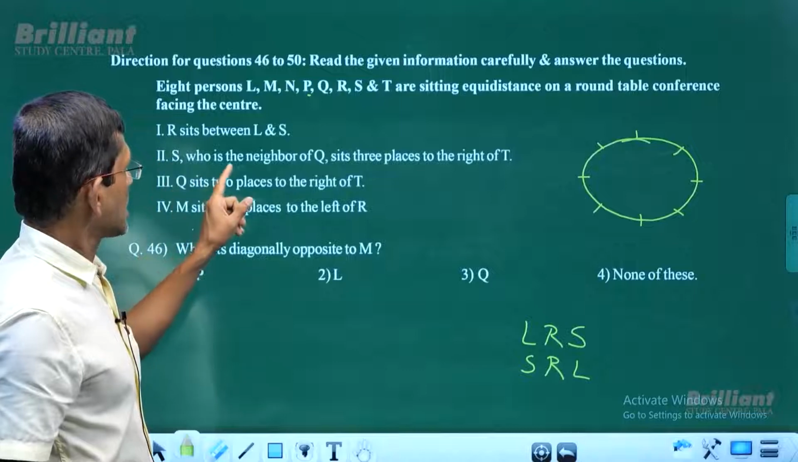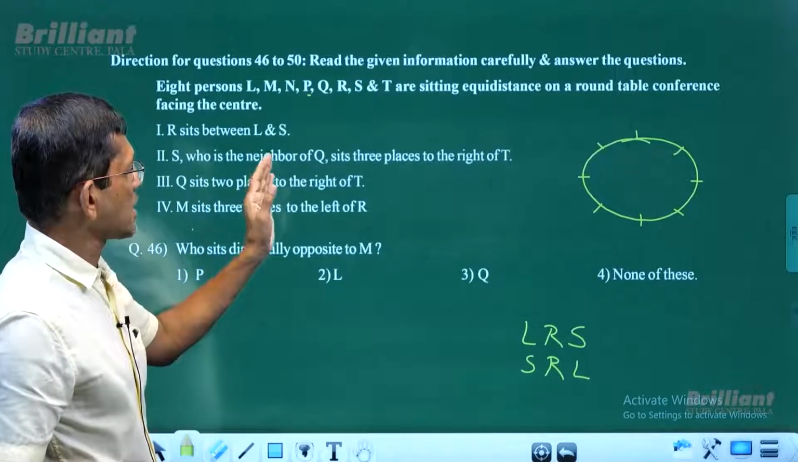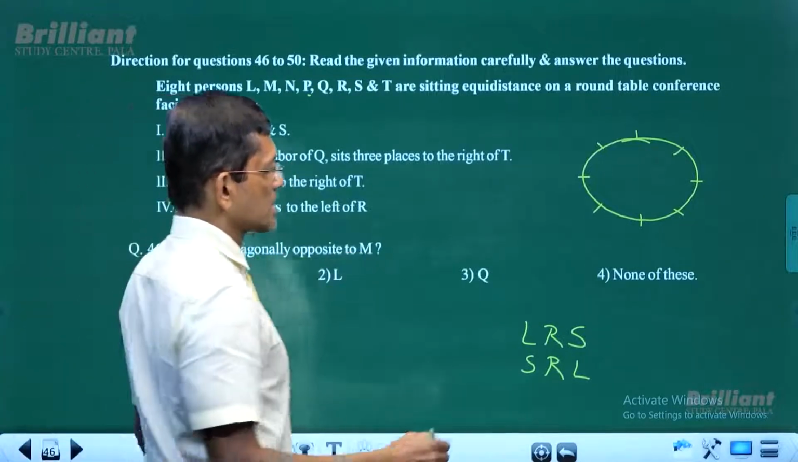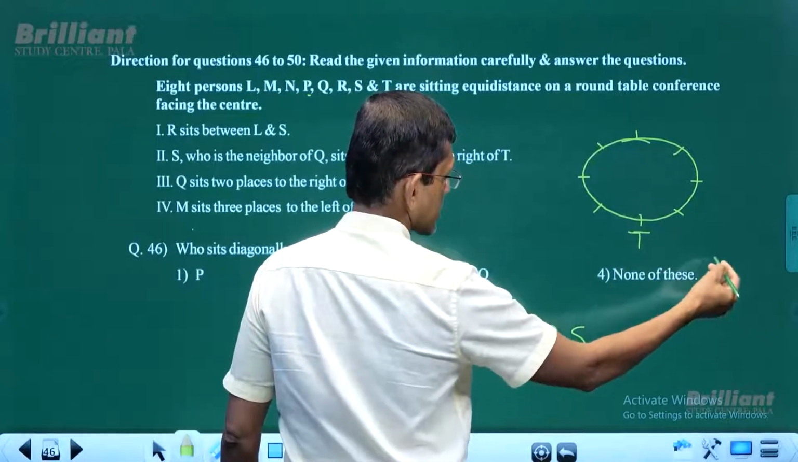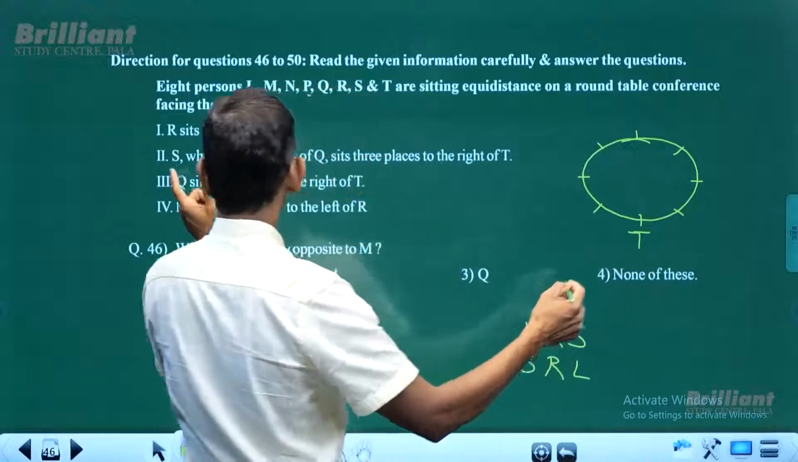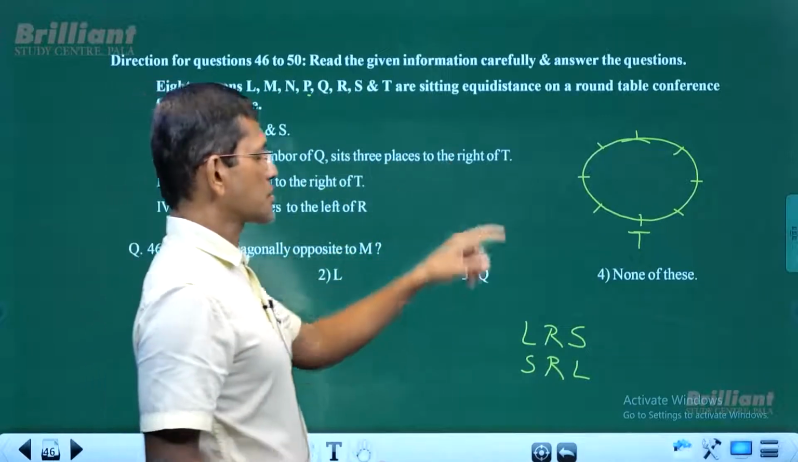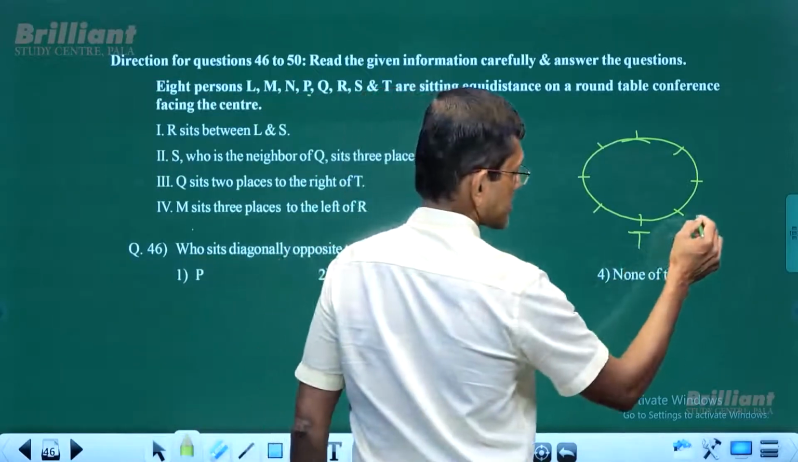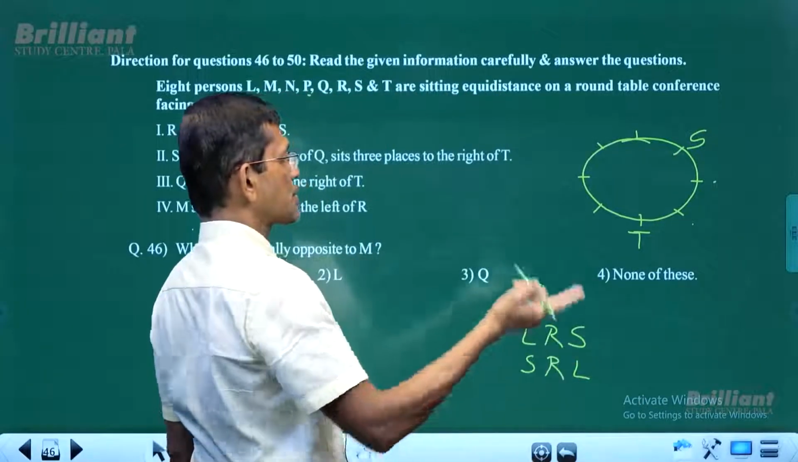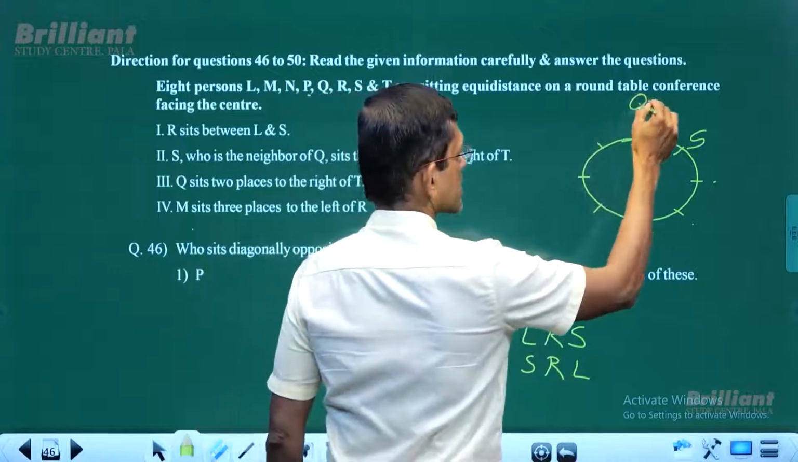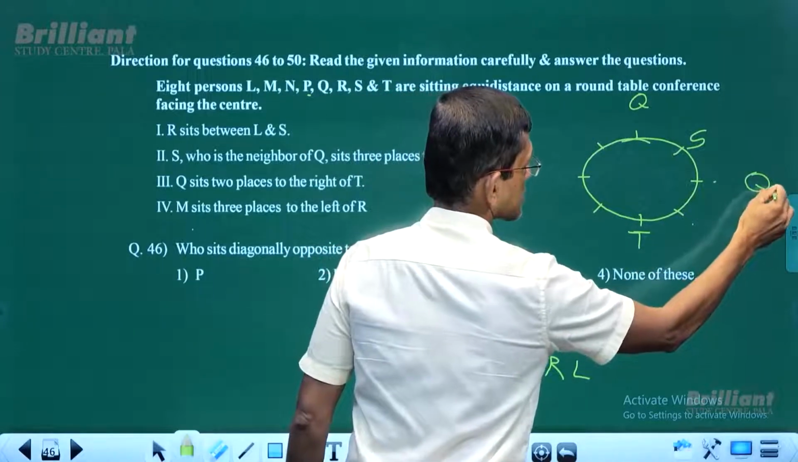S, who is the neighbor of Q, sits 3 places to the right of T. So let's say T is here. T is facing the center. That means this is the right hand side of T. And S, who is the neighbor of Q, sits 3 places to the right of T. 3 places to the right of T, 1, 2, 3. S is here. And Q is the neighbor of S. So Q could be either here or here. There are 2 possibilities.